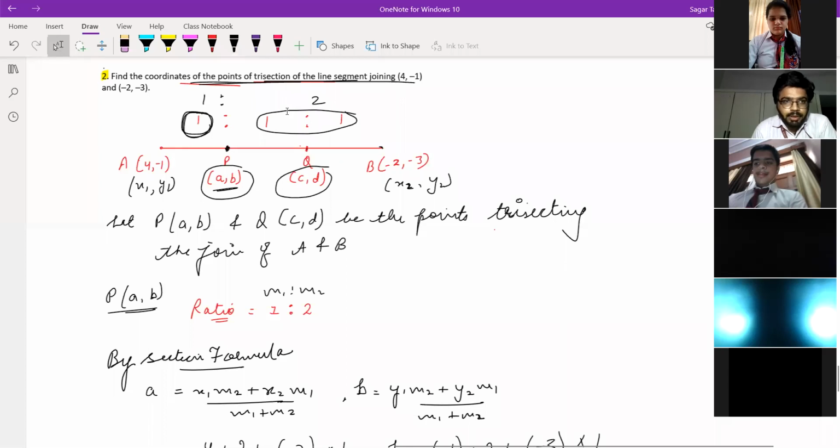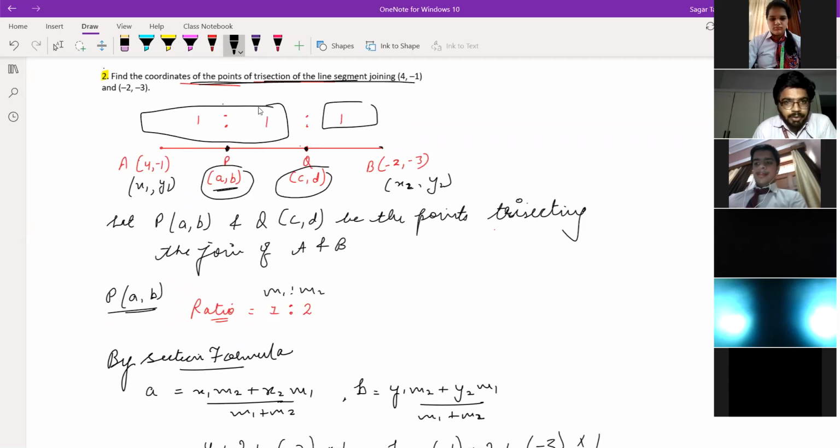Now listen again. What ratio should be taken? At this point, on this side we have only 1 and on this side we have 2. Why are we considering these two ratios together? Because how do we calculate the coordinates of Q? It is possible with the help of point A and point B, because these are the given points. From Q to point B we have only 1, and from Q to point A we have 1 and 1, total 2. So 2:1 will be the ratio while calculating the coordinates of Q.